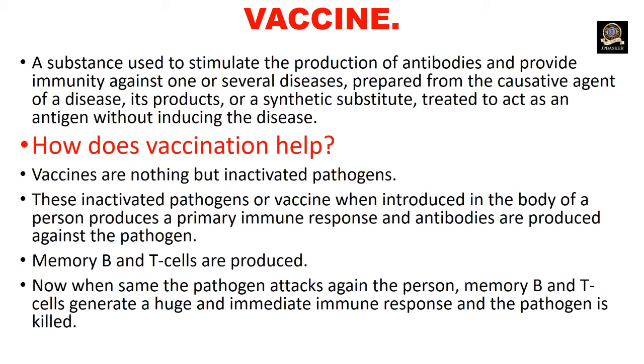Now, when the same pathogen attacks the same person again, memory B and T cells generate a huge and immediate immune response, and the pathogen is killed.